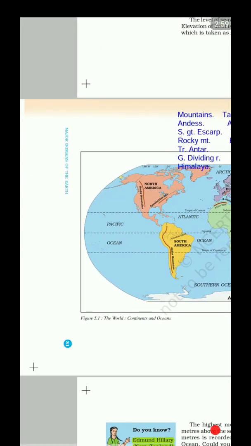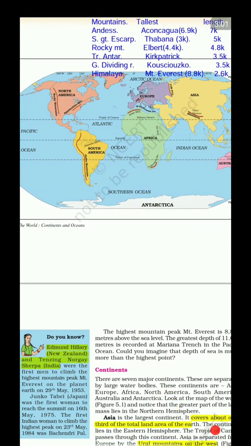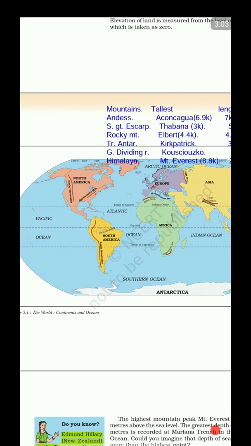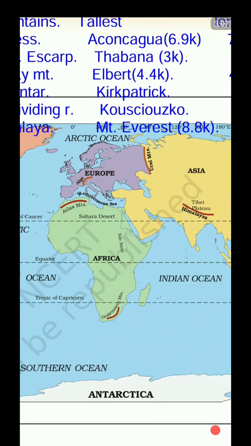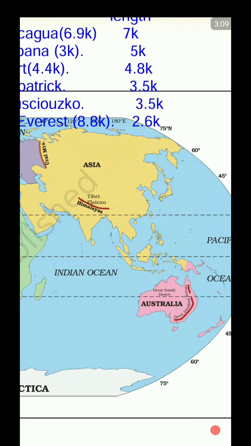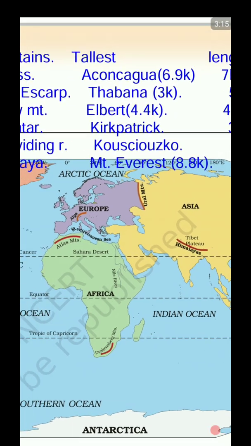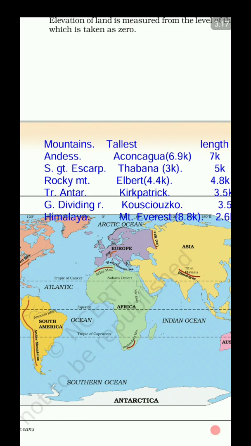Now, if we move to important mountain systems of the world, as you can see from the map, most famous, the Himalayas, having the tallest mountain peaks. But very interestingly, it is not the lengthiest mountain range. In that terms, it comes sixth, right?